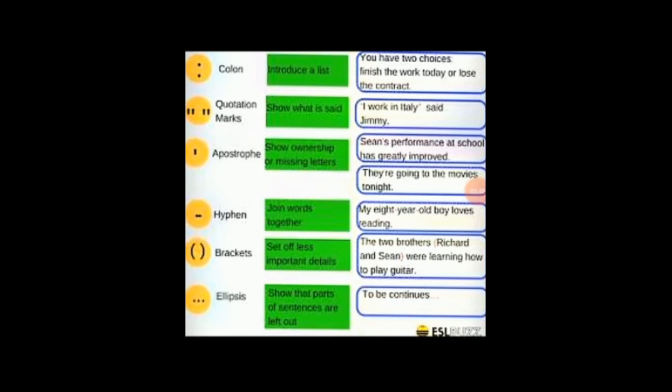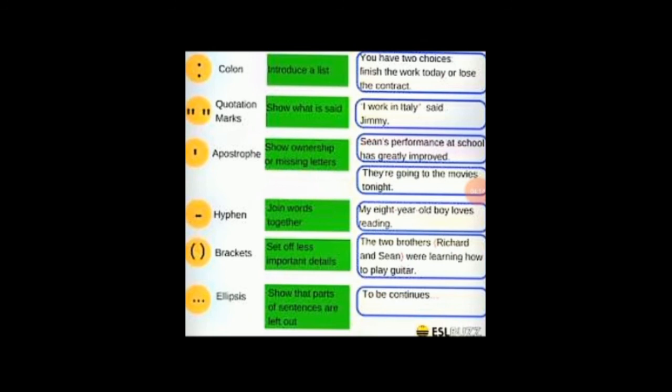Then the next mark is hyphen, which joins words together. My 8-year-old boy loves reading. So 8 and year have been joined with hyphen. Then we have got brackets. They set off less important details. That is, the two brothers, then we have got brackets, Richard and Sean, are learning how to play guitar. There is a name of the two brothers which was less important, but it has been mentioned in the sentence.